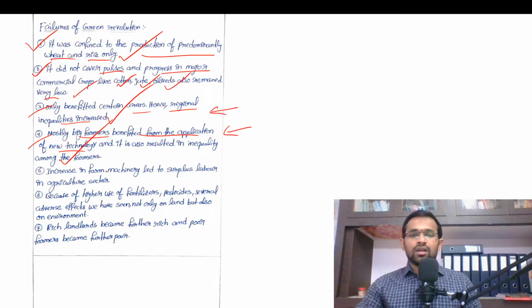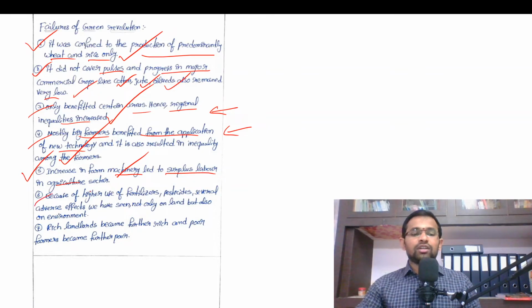And increase in farm machinery led to surplus labor in agriculture sector. So what is the meaning of this point? Increase in farm machinery means, so due to usage of machinery, the agricultural labor was evacuated from the agriculture sector, and they are forced to move to the other sectors like construction sectors, etc.